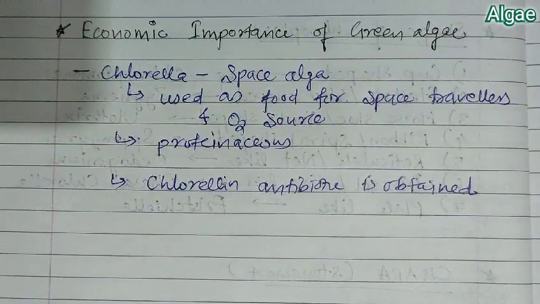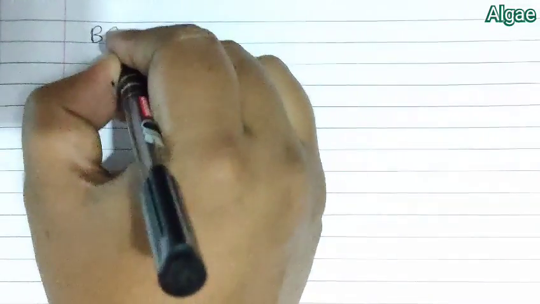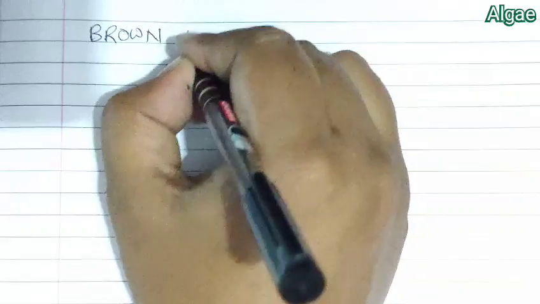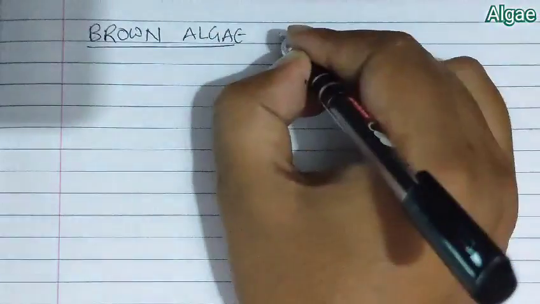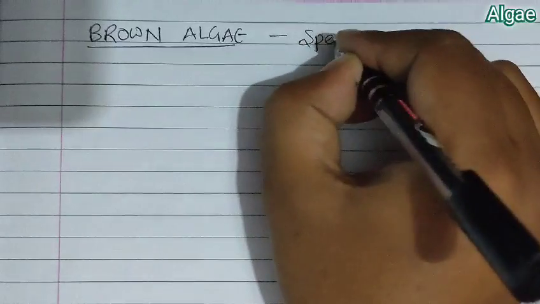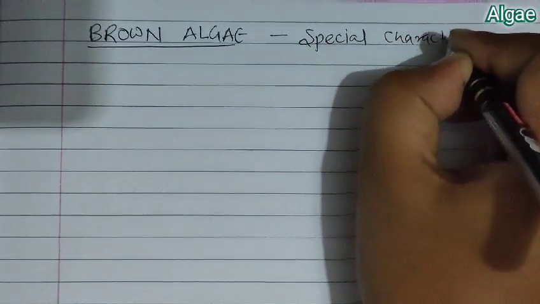Now we will talk about the next, that is the specific characteristics of the brown algae. In the brown algae we are talking about special or specific characters.